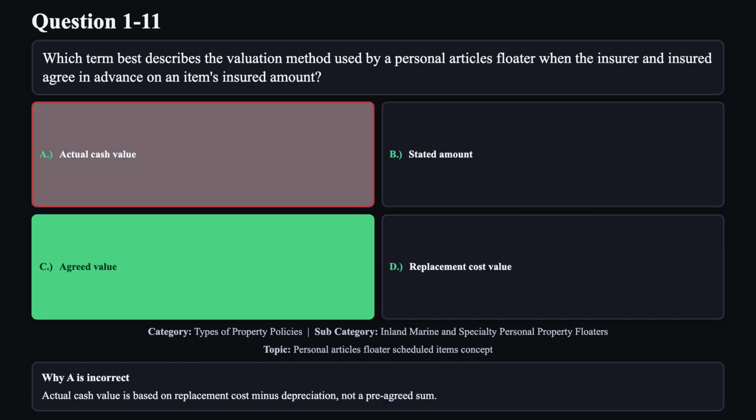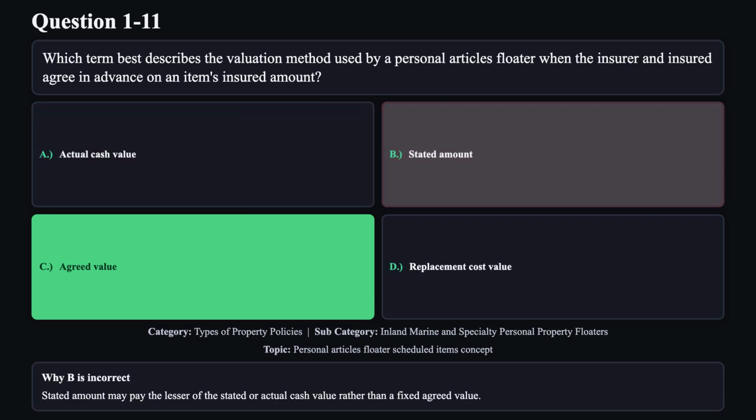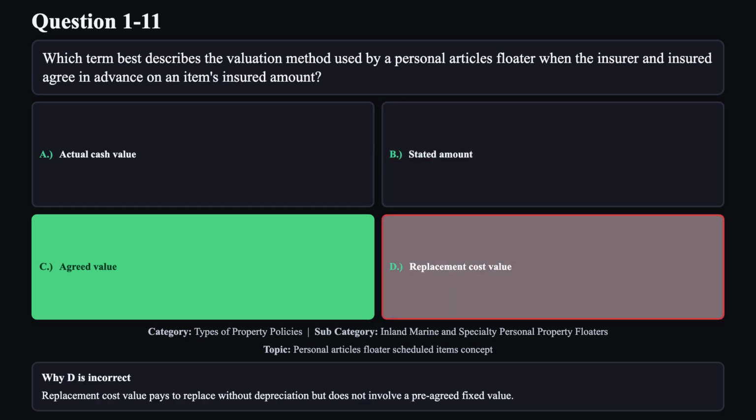Reason A is not correct. Actual cash value is based on replacement cost minus depreciation, not a pre-agreed sum. Reason B is not correct. Stated amount may pay the lesser of the stated or actual cash value rather than a fixed agreed value. Reason D is not correct. Replacement cost value pays to replace without depreciation, but does not involve a pre-agreed fixed value.